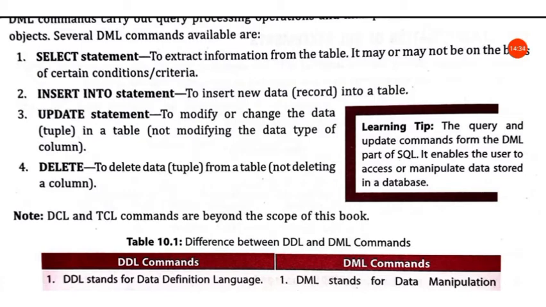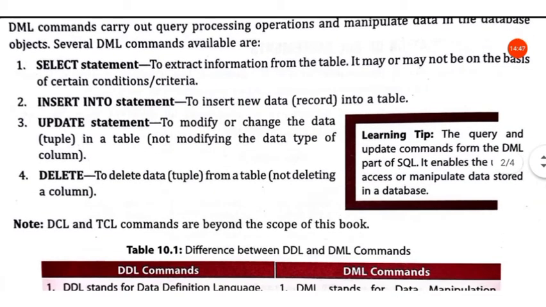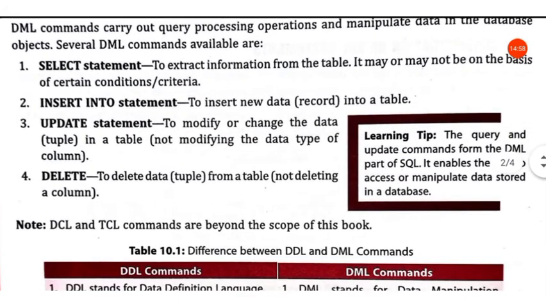Columns just define what type of data can be inserted into that particular column. So a column just defines the structure of the table, that is what should be the name of the particular column, what should be the data type of the data stored in that column, and what should be the size of the data. So all these things are only contained in the column.